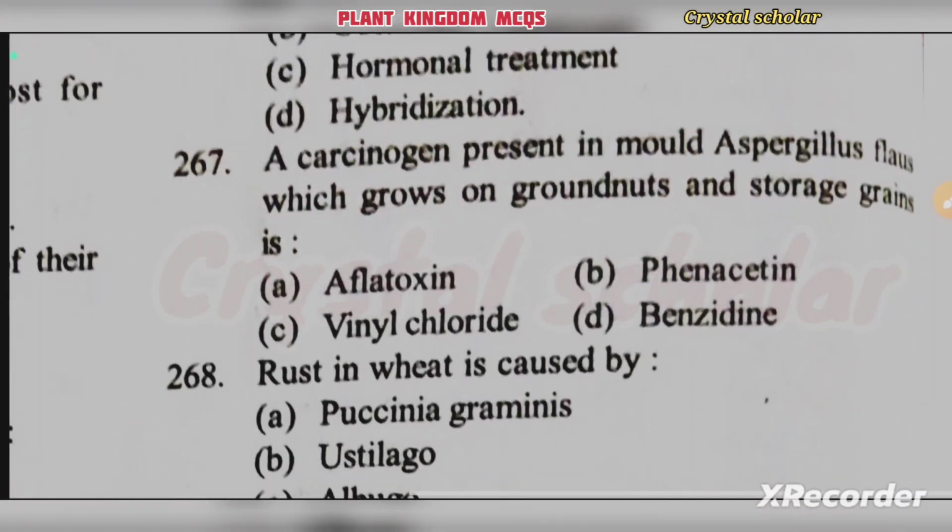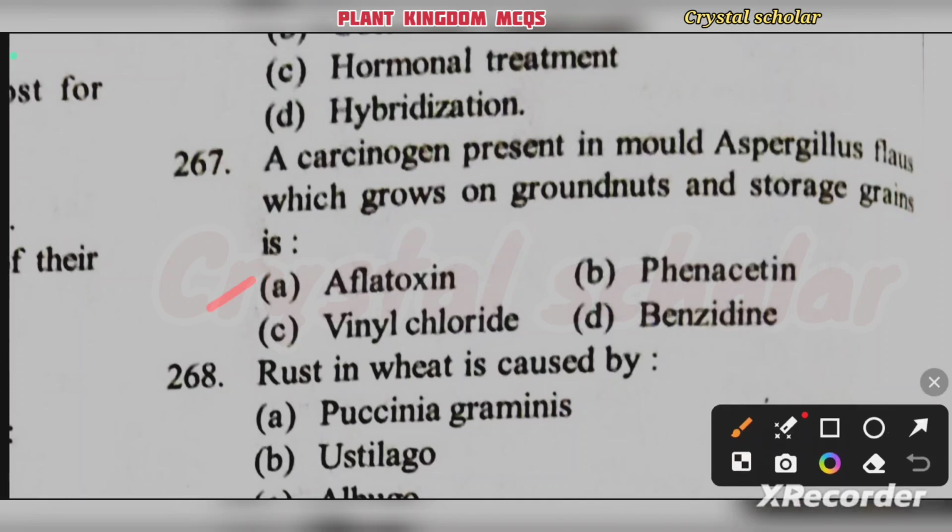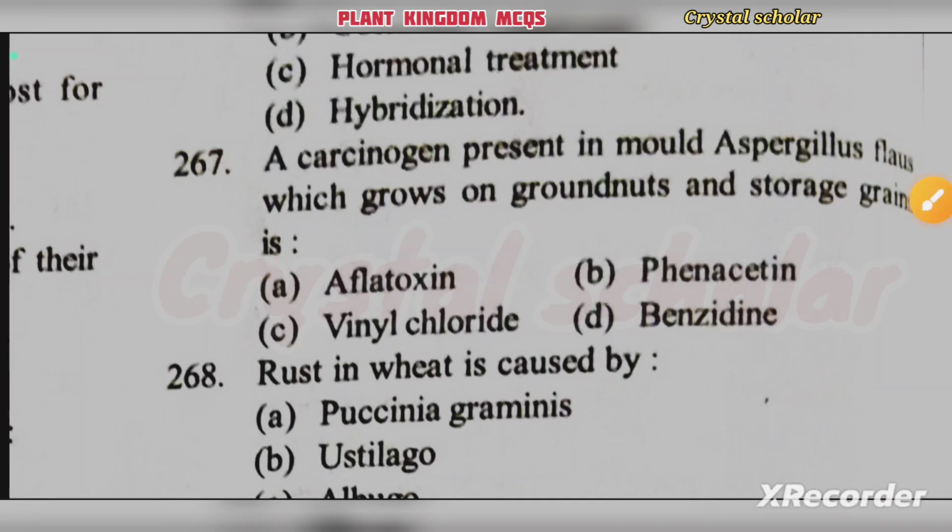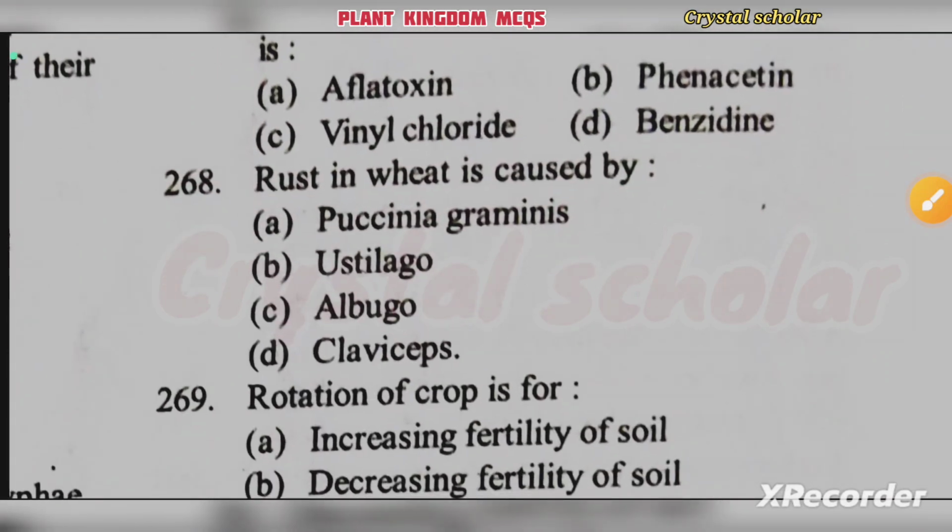Then a carcinogen present in mold Aspergillus flavus which grows on groundnuts and storage grains is aflatoxin, phenacetin, vinyl chloride, benzidine. It's aflatoxin. Aflatoxin is the carcinogen present in Aspergillus flavus.